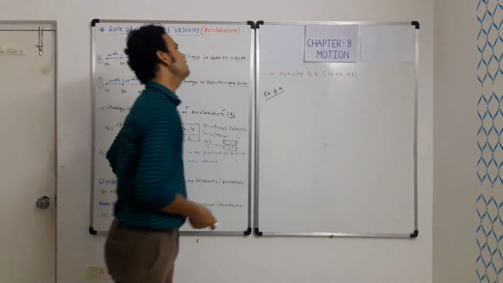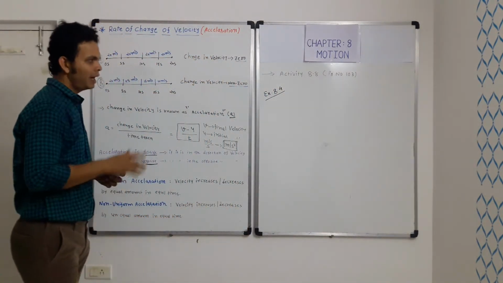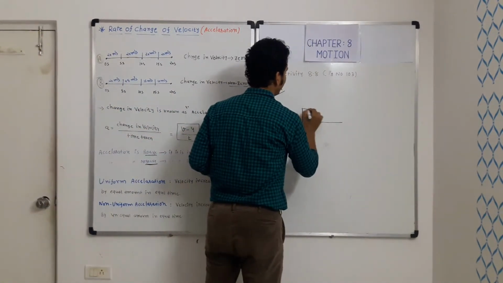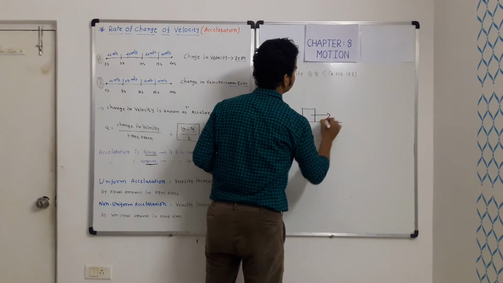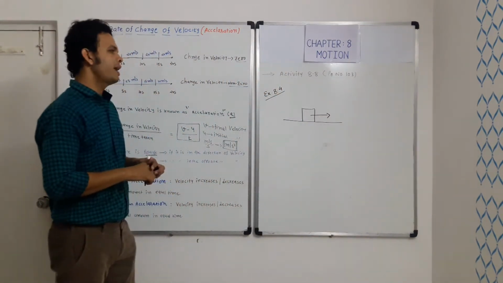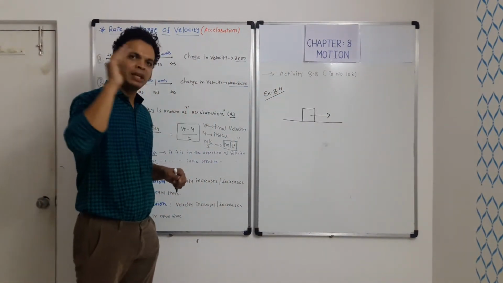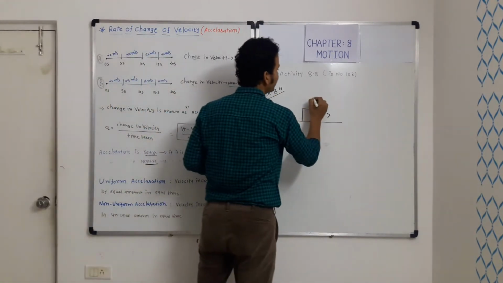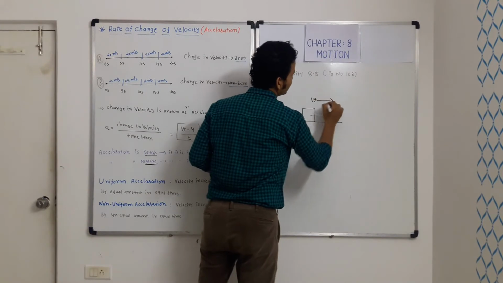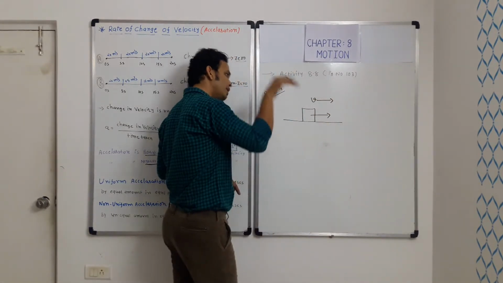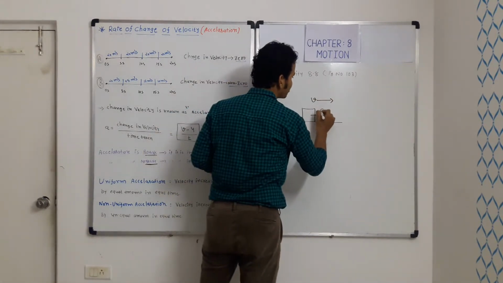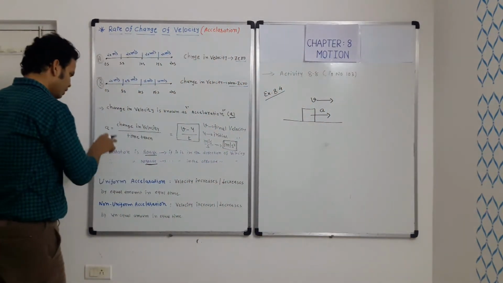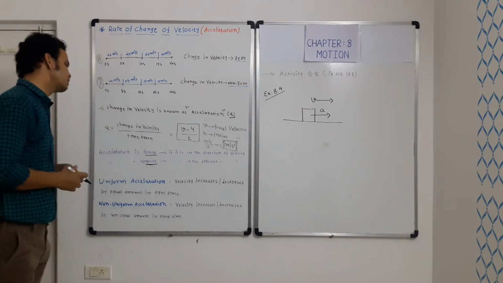Let's say a car is moving in this direction, and a driver wants to speed it up, so he is pressing the pedal of the accelerator. The velocity is in the positive x direction, and it is speeding up in this direction, so acceleration is also in this direction. In this case the acceleration is considered positive.